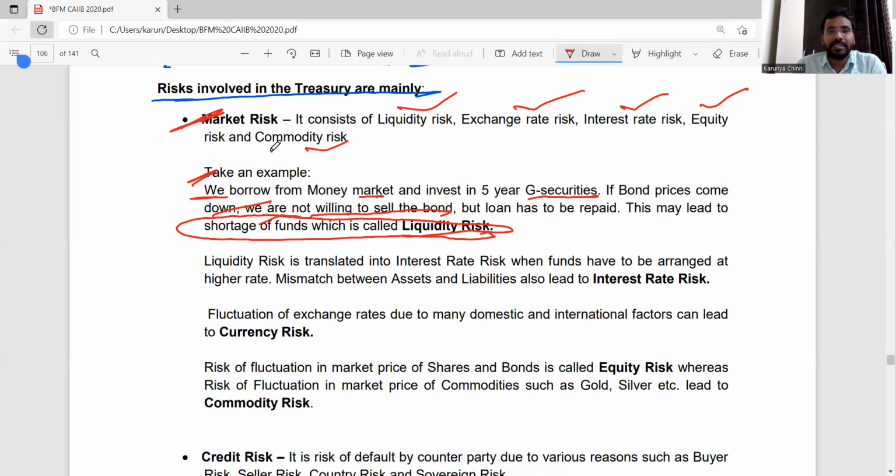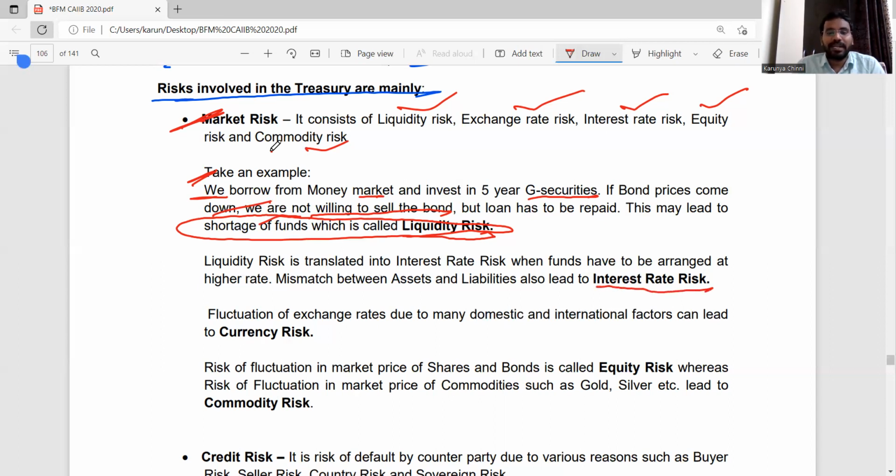It is liquidity risk. So remember, in the first chapter we also discussed these definitions and types of risk in the other videos already. Simply, the risk definitions are the same, but how it happens in Treasury we have to remember. So while investing in shares, there is a shortage of funds. This will lead to liquidity risk. So the next risk we'll see: interest rate risk.